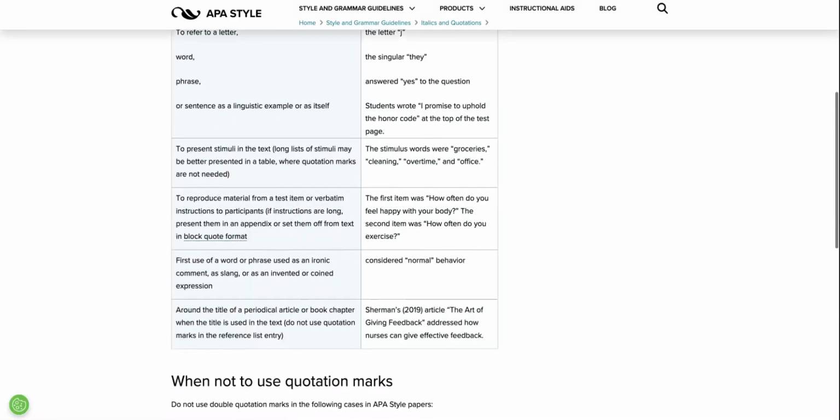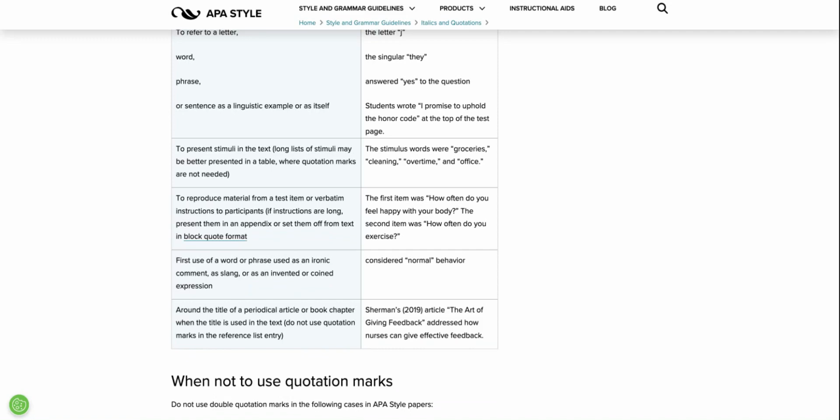The first time you use a word in an ironic fashion, an ironic comment, or as slang, you would use quotation marks to set that word apart. So in this example, considered normal behavior: if it really were considered normal behavior, you would not put the quotation marks around the word normal. But if you are writing an ironic statement or using irony, then you would set "normal" apart with quotation marks, and that lets your reader know that you're using irony or sarcasm, things of that nature.